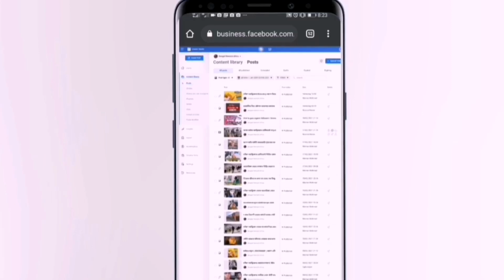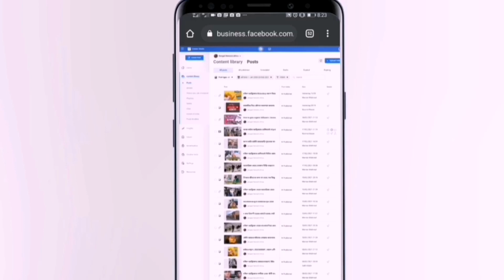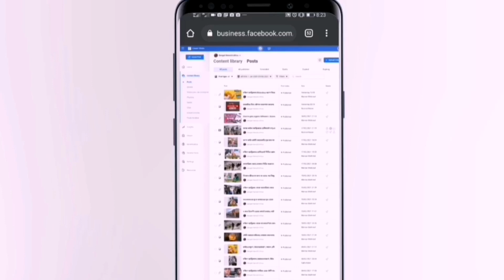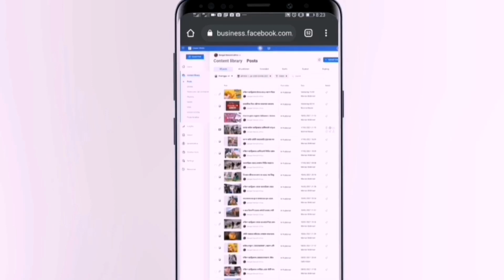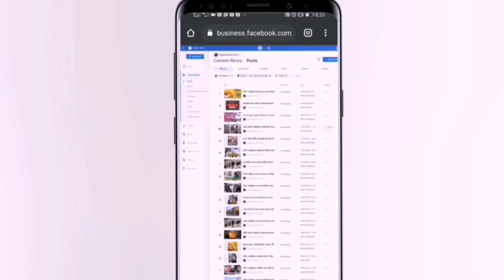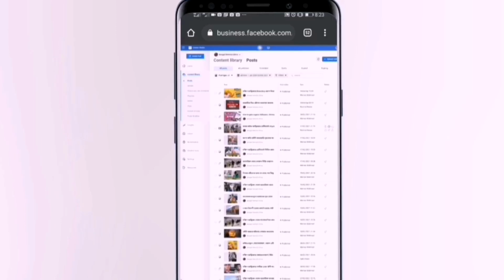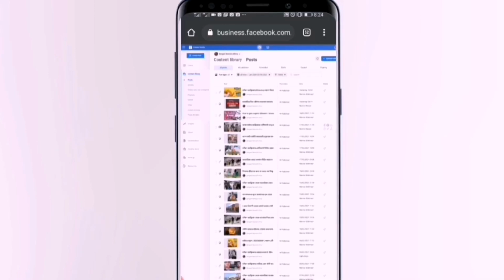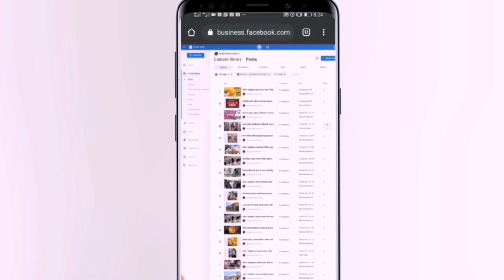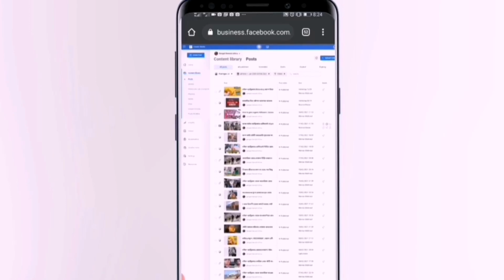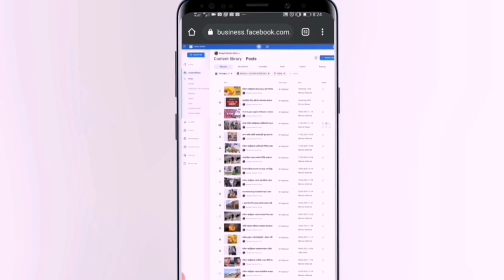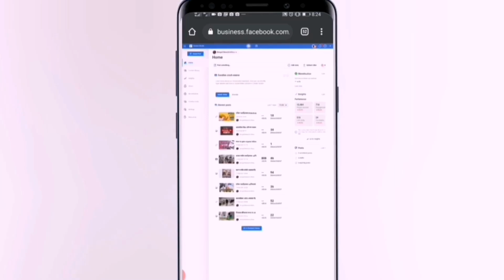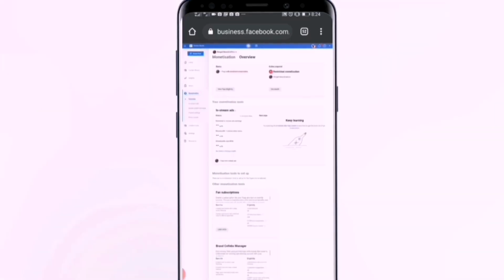Listen guys, if you are using copyright content, you can't get monetization back. Facebook doesn't give you monetization if you use copyright content on your Facebook page. So you must be careful about third-party content, and if it belongs to someone, you can't use that content on your Facebook page. If you want to continue monetization on your Facebook page, all content must be clean, even content you created. You can remove that problem when you are using someone else's content.